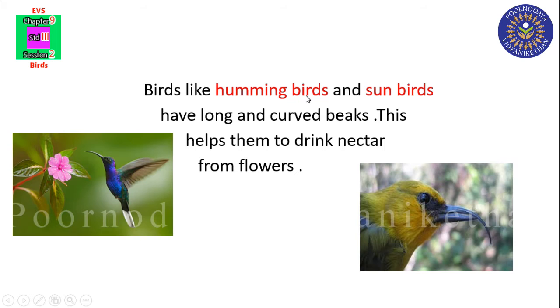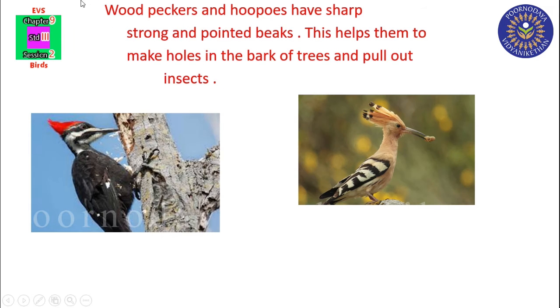Birds like hummingbirds and sunbirds have long and curved beaks. This helps them to drink nectar from flowers. We can see hummingbird and sunbird. These birds have long and curved beaks that helps them to drink nectar from flowers.